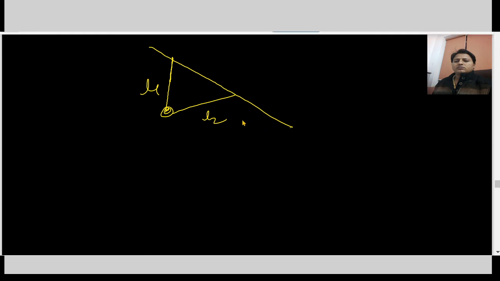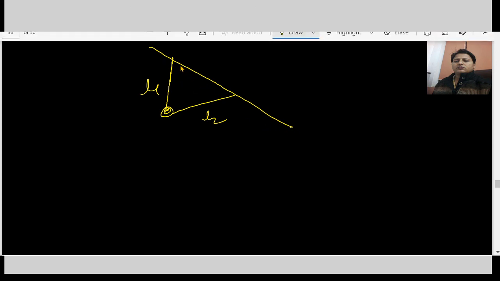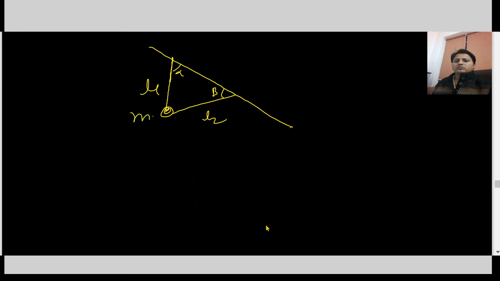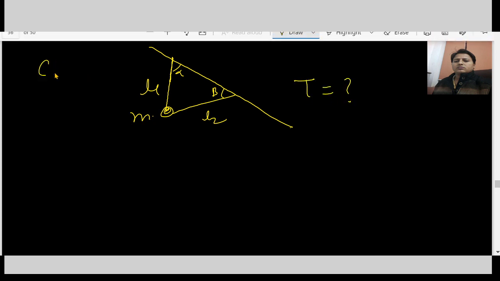But if we take lengths L1, L2 and the plane like this, making some angles alpha, beta, and this mass is m, what will be the time period in this case?